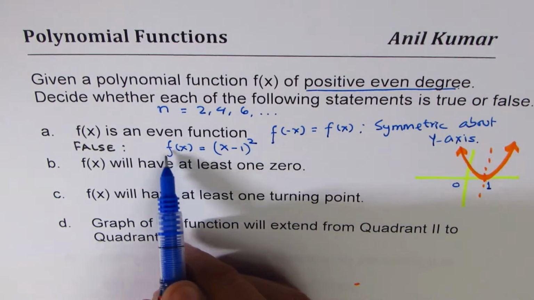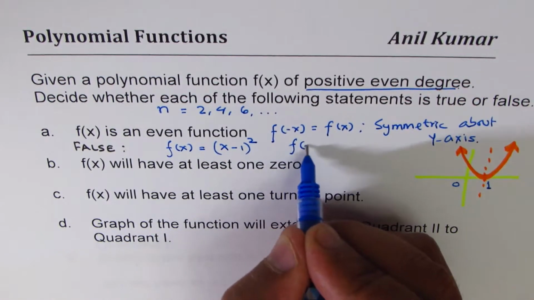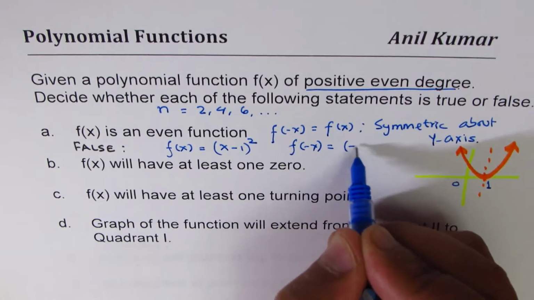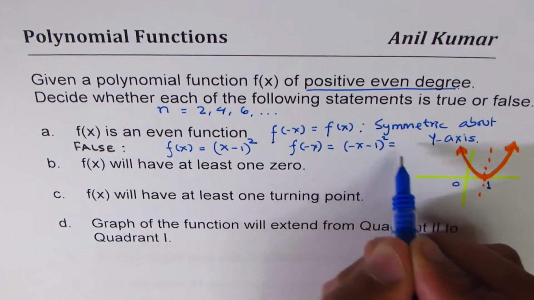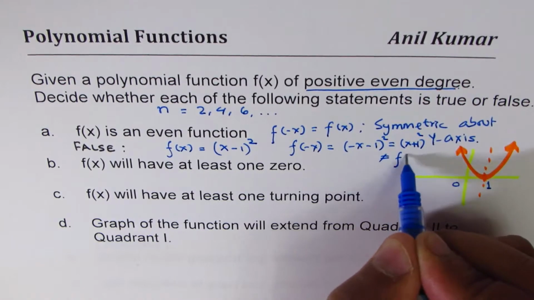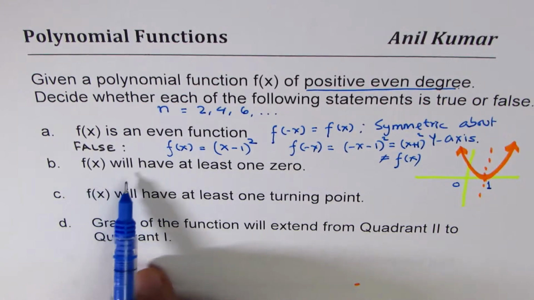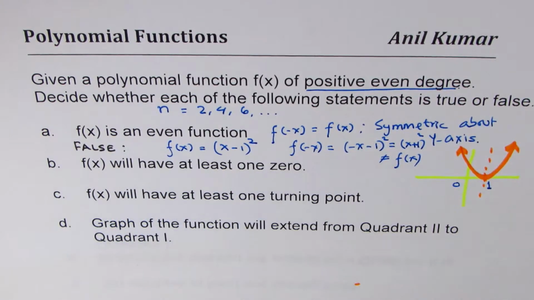You could also prove that f of minus x is not equal to f of x. F of minus x is how much? It is equal to minus x minus 1 whole square, which is x plus 1 whole square, which is not equal to f of x. So both algebraically and graphically you could show that all even degree functions are not even functions, correct? Very important.